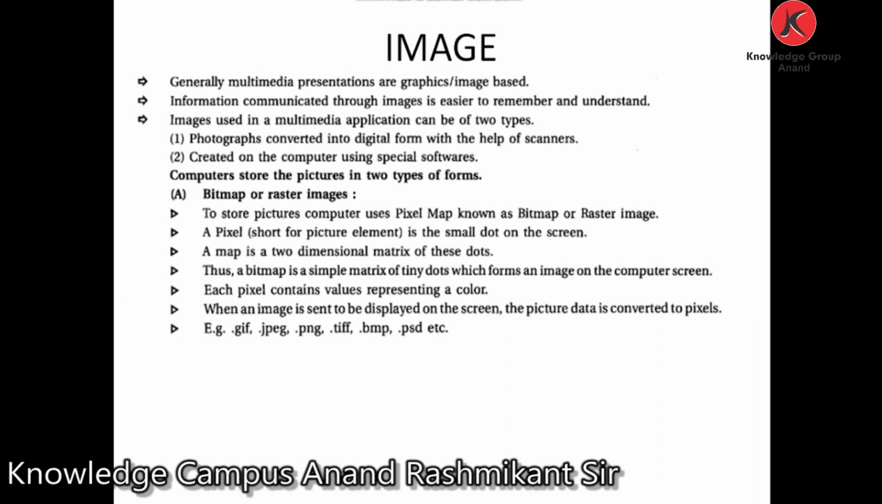Information communicated through image is easier to remember and understand. Images used in a multimedia application can be of two types: photographs converted into a digital form with the help of a scanner, and second, created on the computer using special software. So computers store the picture in two types of forms. Remember, students, computers store the picture in two types of forms. These are important parts of the image element.